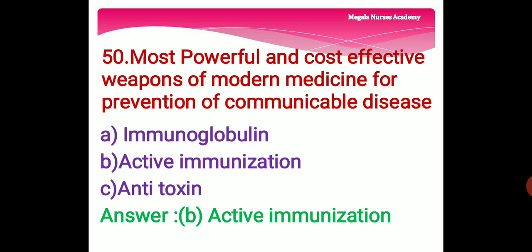50th question. Most powerful and cost-effective weapon of modern medicine for prevention of communicable diseases. Option A, immunoglobulin. Option B, active immunization. Option C, antitoxin. The right answer is option B, active immunization.